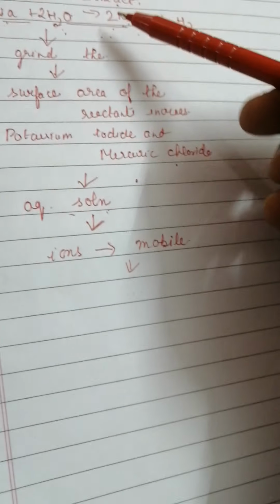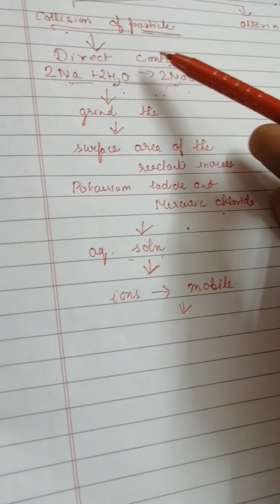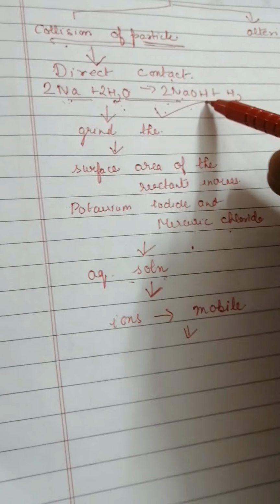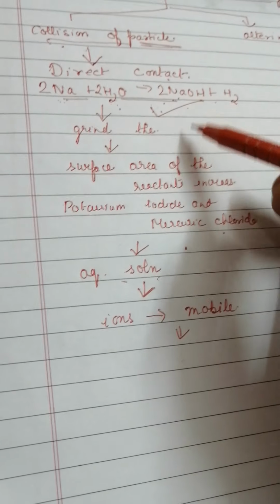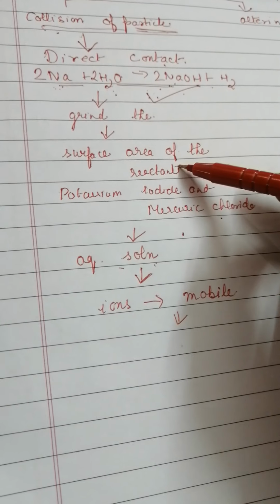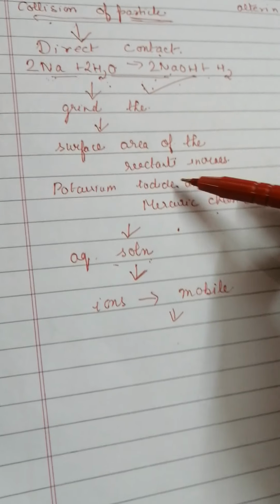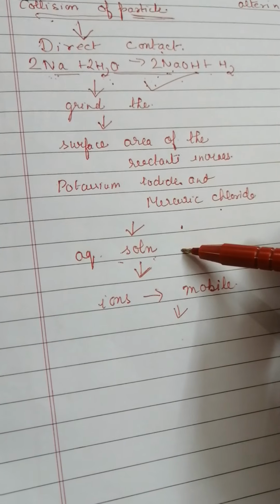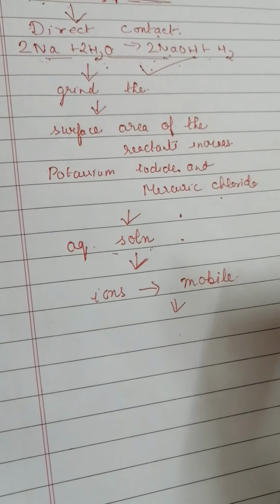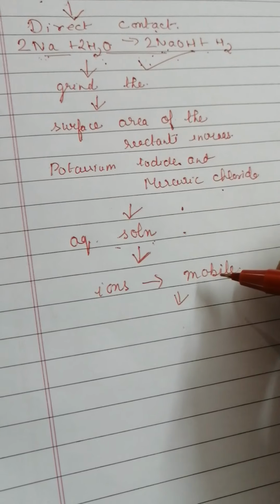So we can bring about the contact. Without contact, the reaction will not happen. That can be direct contact. If direct contact is not possible with the bigger particles, we can bring them to the ground state, and the reaction may happen. If it still does not happen, then we use the aqueous solution, that is, we dissolve the reactants in water and mix them.